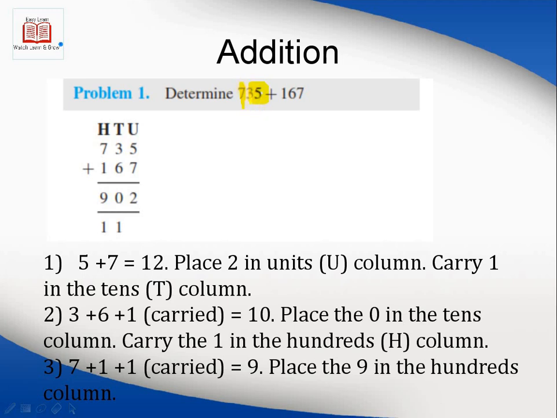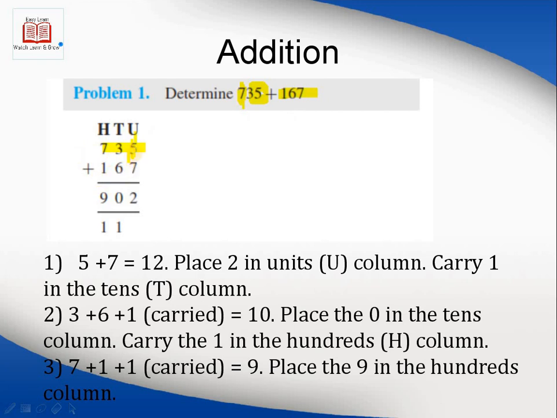But if I change this, it is 735. If I reduce this number by 7, it means I change 100. It's 635. So you can see this is the most significant bit. If I change this, then a huge difference will occur overall. That's why we said that this is the most significant bit. So starting always from the least significant bit: unit, tens, 100, 1000, 10,000, and so on. So it is written in this pattern.